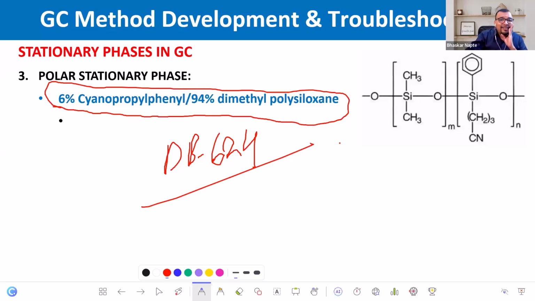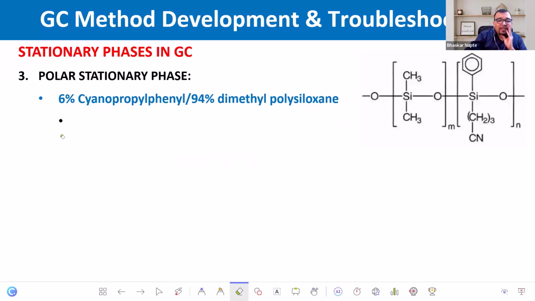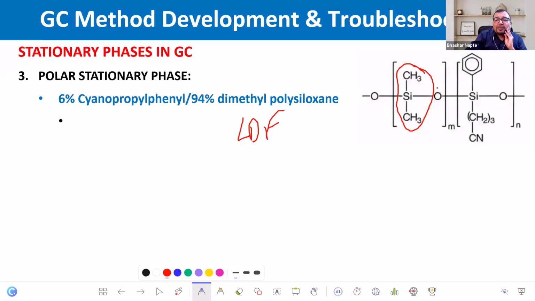Now, what are the different retention mechanisms possible? By looking at the structure of this stationary phase, what are the possible interactions? Originally, the first one is London dispersion force, so I will write London dispersion force. Now, because of this phenyl, what is possible?